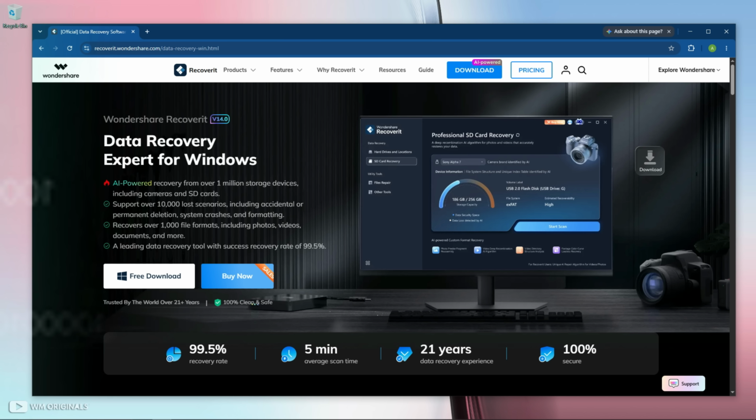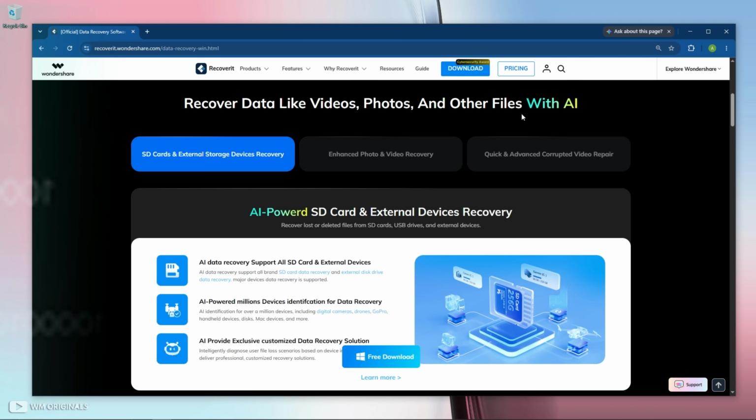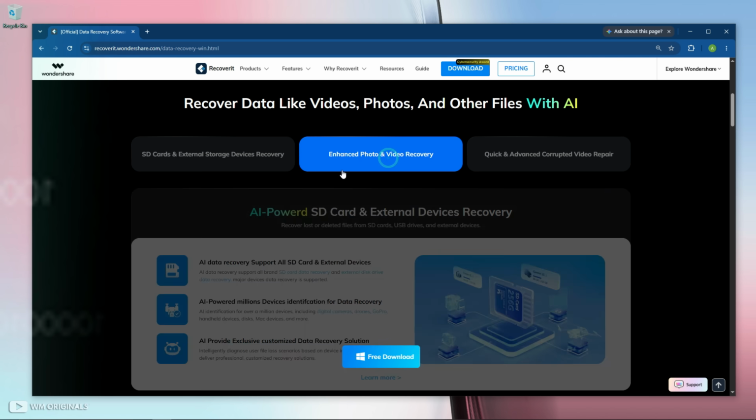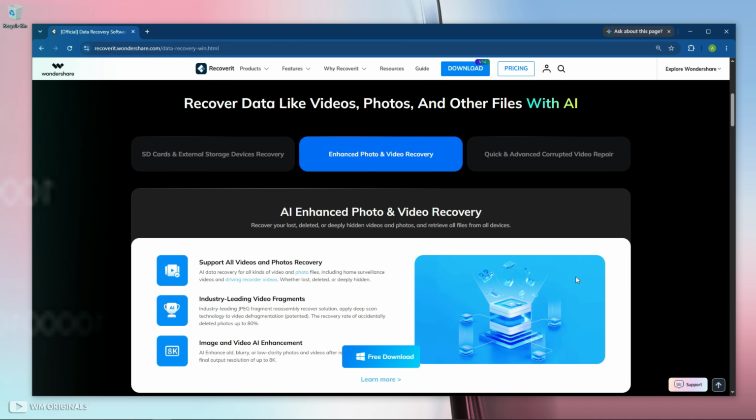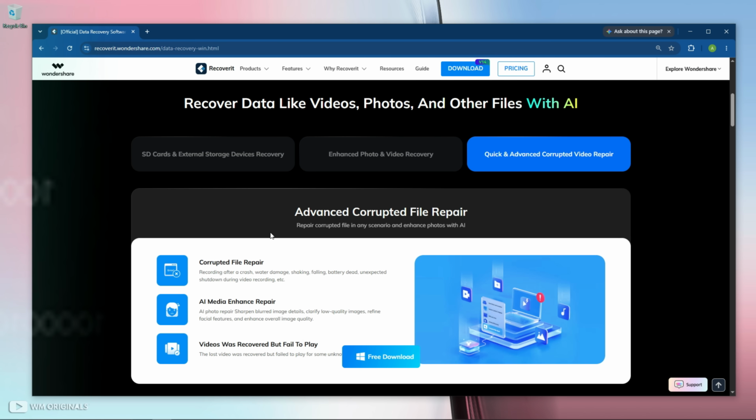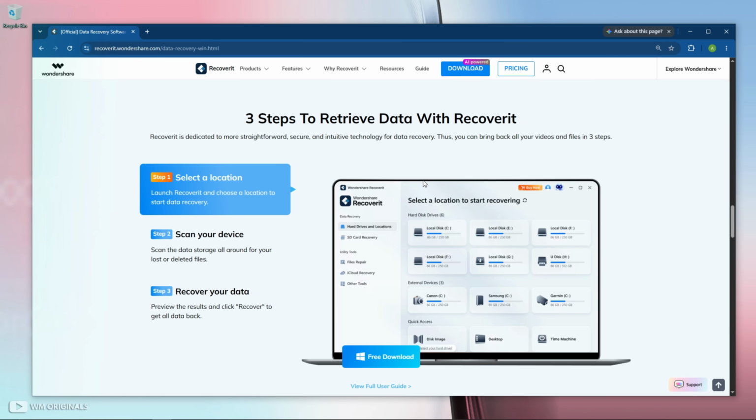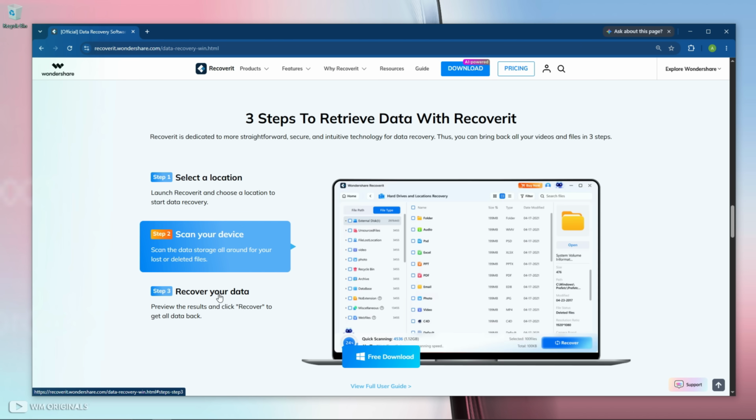Wondershare Recoverit is the industry's first AI powered data recovery solution to recover lost photos, videos, and other files from SD cards and external devices. It also comes with AI photo and video repair, with an AI driven full data recovery process for a higher recovery success rate. Simply follow 3 simple steps to get back your deleted files from SD card. Wow, that's insane. Now let's download it.